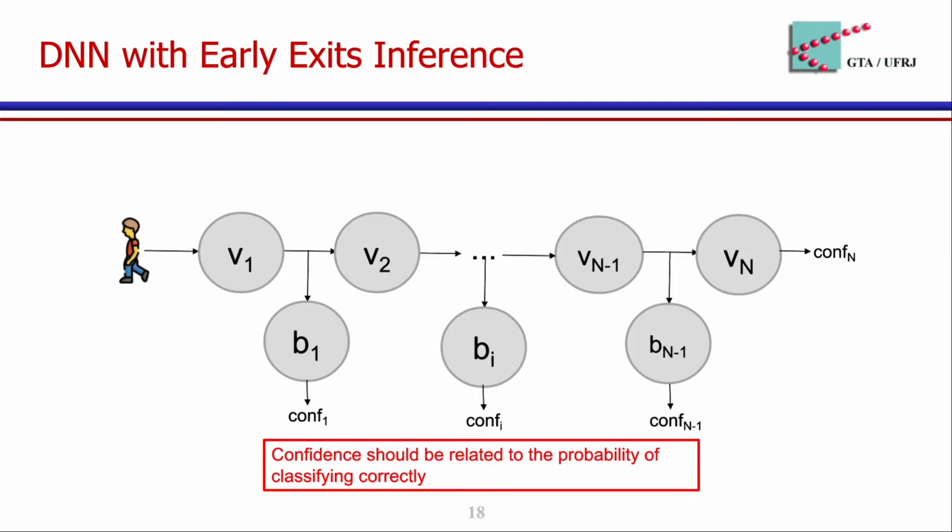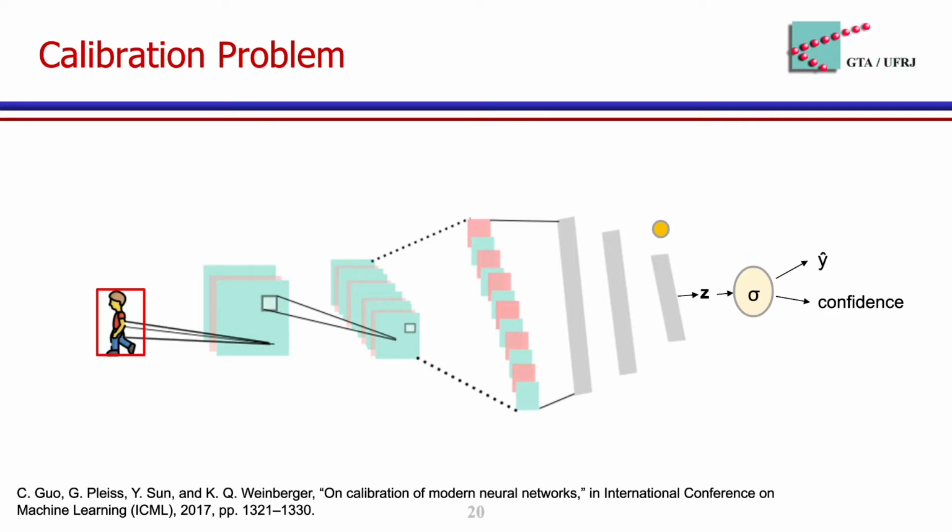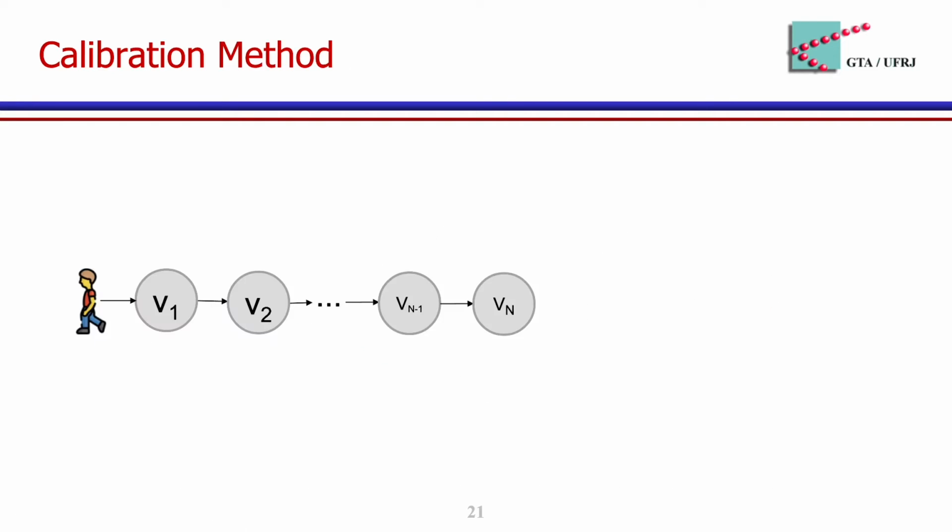For a DNN to be reliable, its confidence should be related to the probability of classifying correctly. Moreover, when DNN confidence is equal to its accuracy, we say that the DNN is calibrated. However, Guo in his work demonstrates that the confidence provided by the traditional DNN with no side branch is no more related to the probability of classifying correctly. So we say the DNN is miscalibrated.